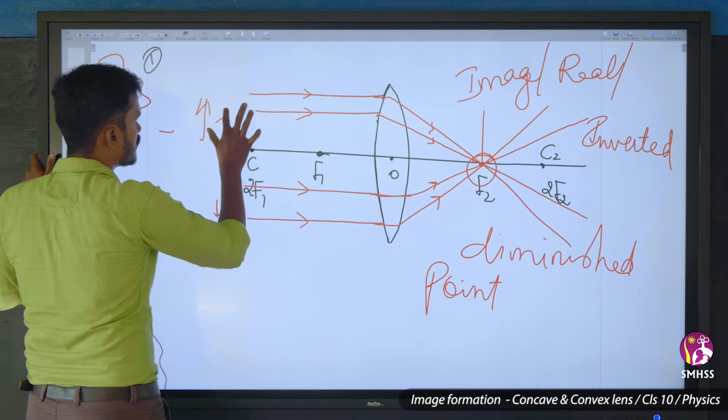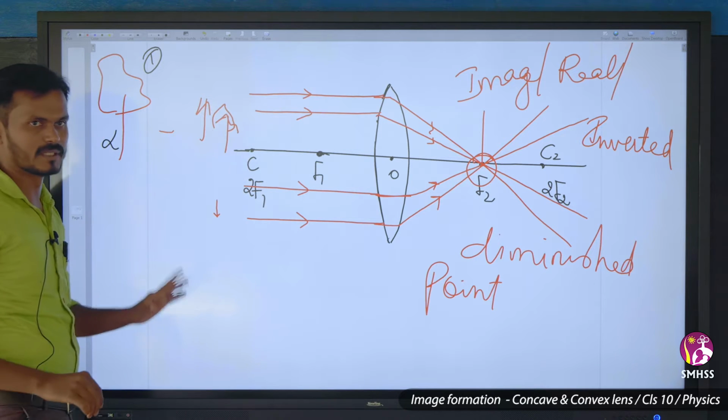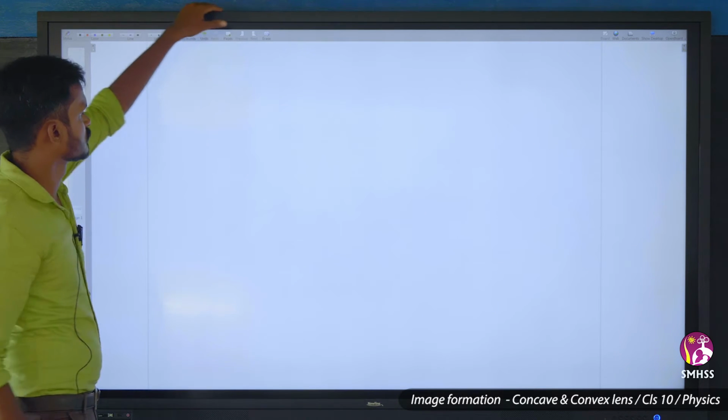Now beyond C, I have brought it and placed it. Now what will happen? That is the second position.